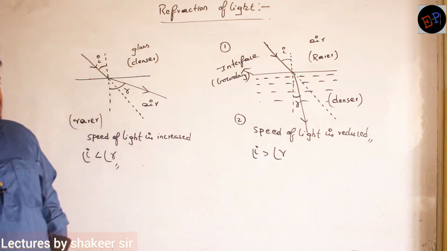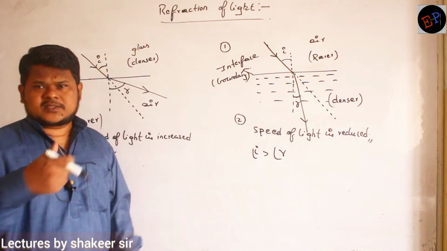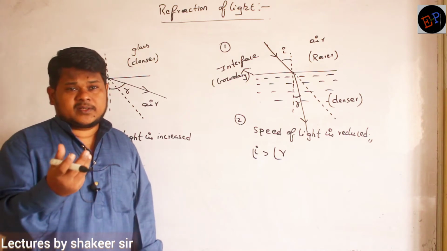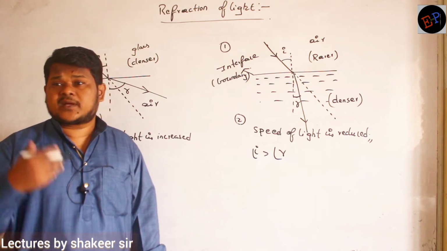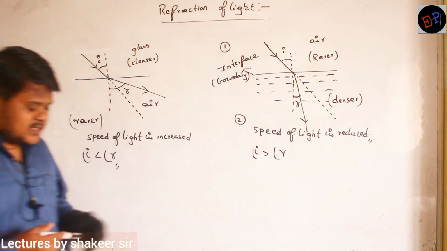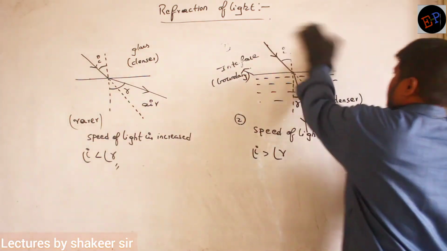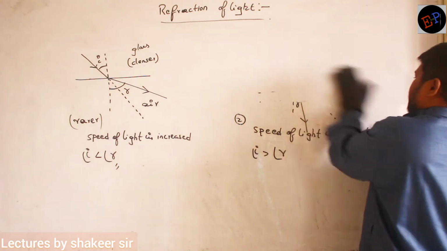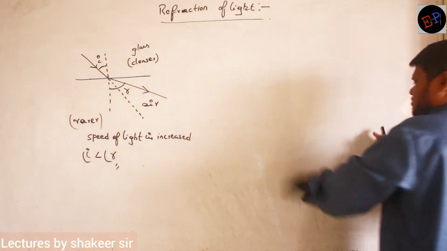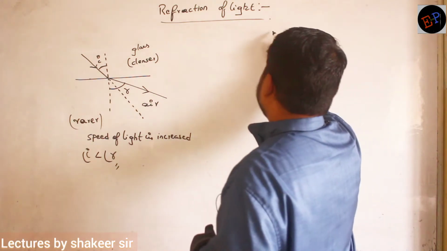Fine? So now the question is, based on what this light is bending towards the normal or away from the normal, that property or that measurement we can call the refractive index of the medium. Are you able to understand? So keep the next side heading. Before writing this refractive index, first of all let us write laws of refraction.